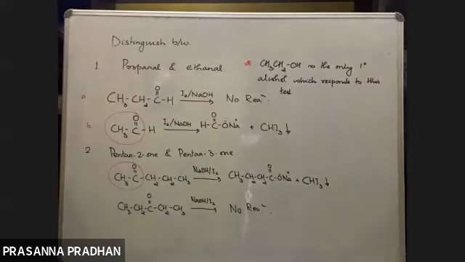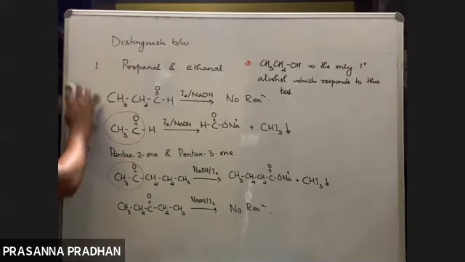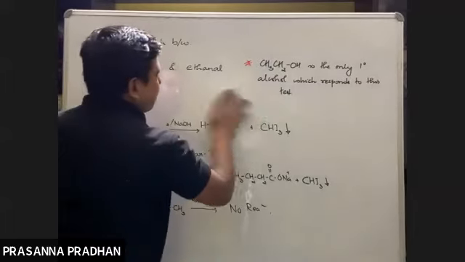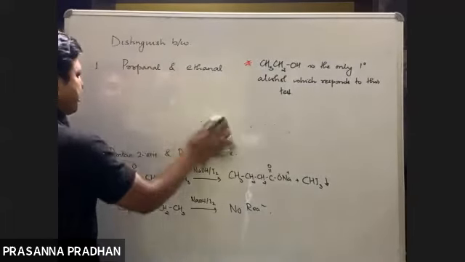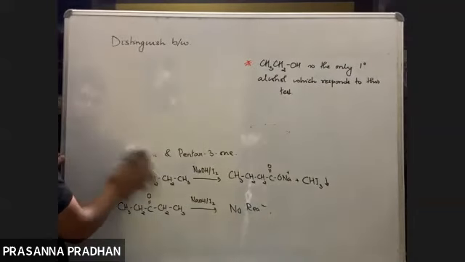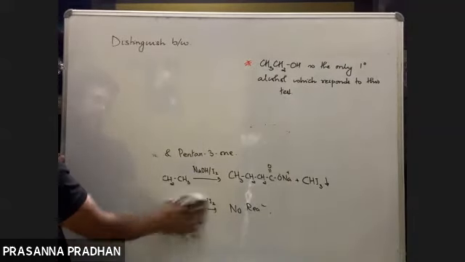Okay, so I have not done this reaction in the alcohol chapter, right? So remember, ethyl alcohol is the only primary alcohol which will respond to this test. No other primary alcohol will respond to this test. Right?